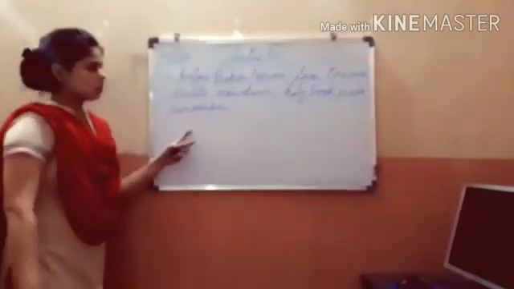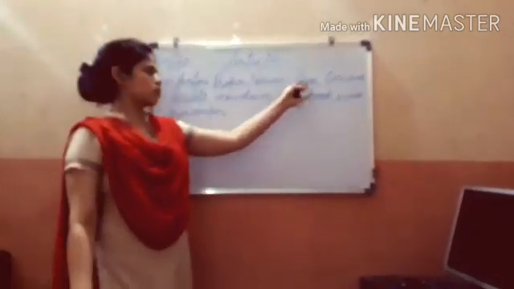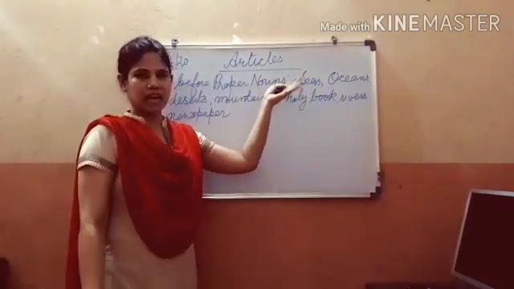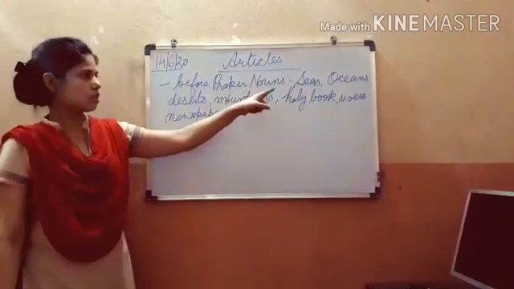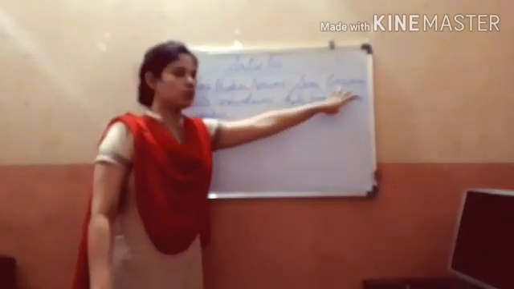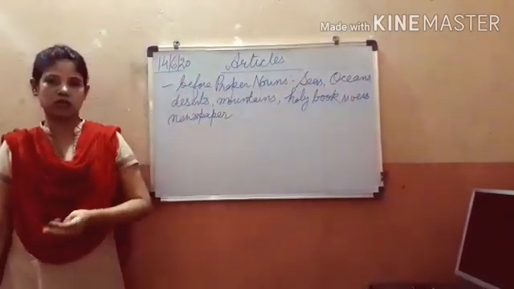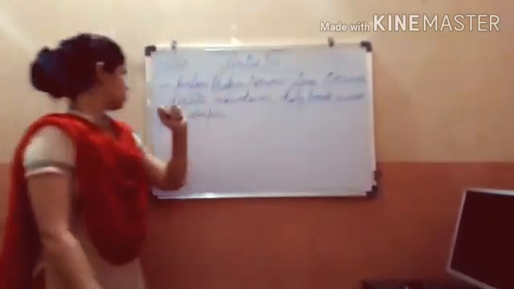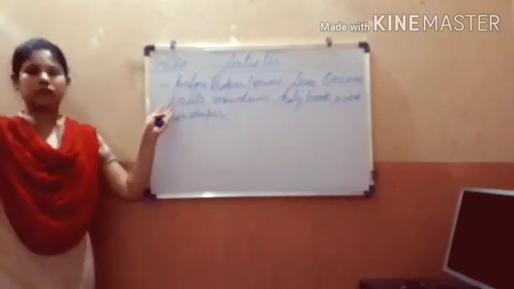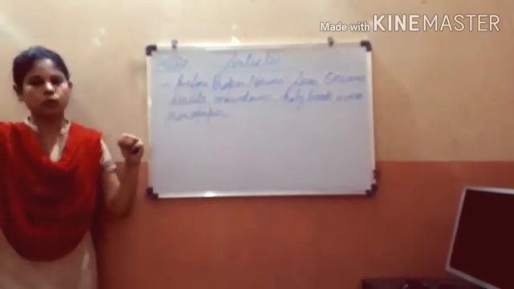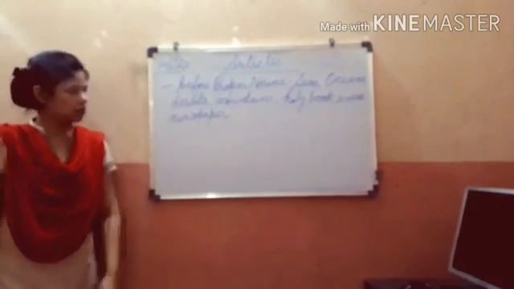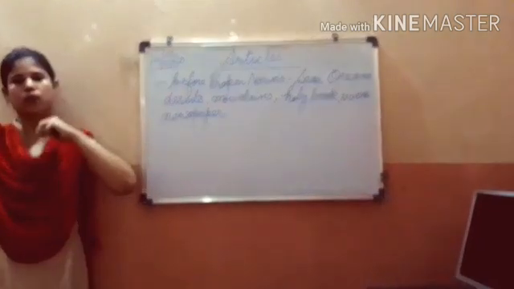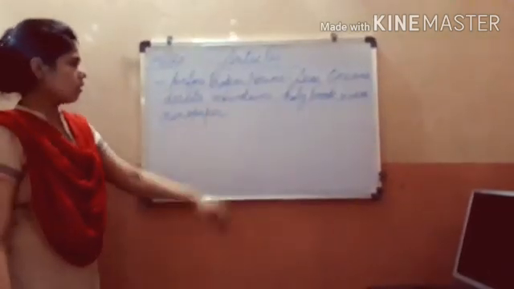This all will take the, if the name is mentioned. Suppose you are talking about a sea and the name of the sea is given, like the Caspian Sea, the Black Sea, the Mediterranean Sea, it will take the article the. Names of oceans, like the Indian Ocean, the Atlantic Ocean, the Pacific Ocean. Names of deserts, like the Kalahari Desert, the Gobi Desert, the Sahara Desert. Names of mountains, the Alps or the Himalayas, again it will take the.